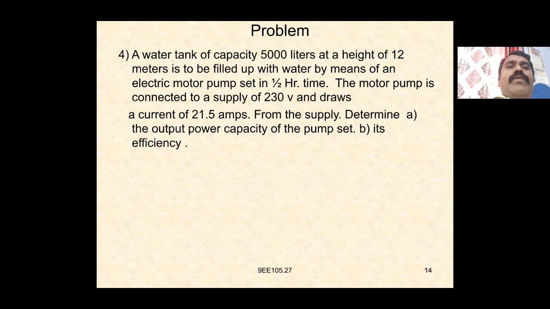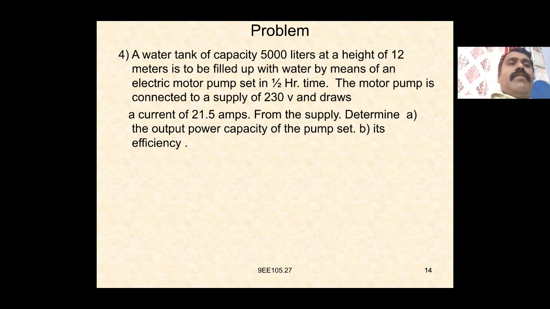Given a water tank of capacity 5000 liters at a height of 12 meters is to be filled with water by means of an electrical motor pump set in half an hour. During that half hour, the motor pump is connected to a supply of 230 volts and draws a current of 21.5 amperes. Determine the output power capacity of the pump set and its efficiency.